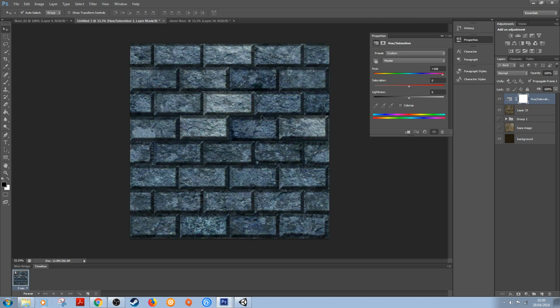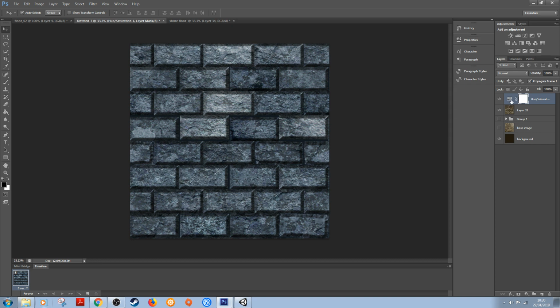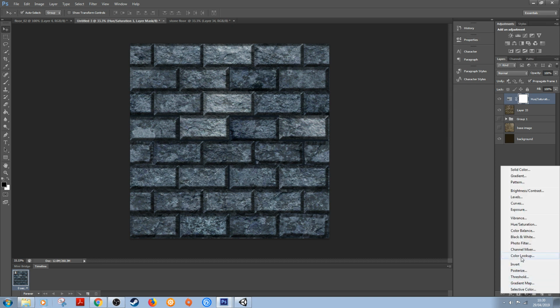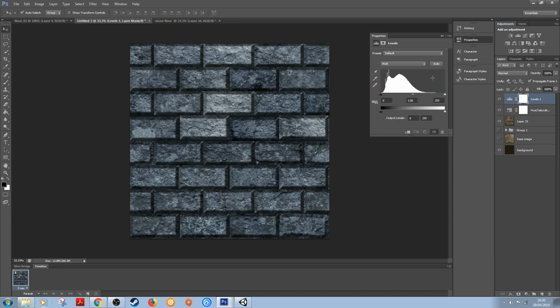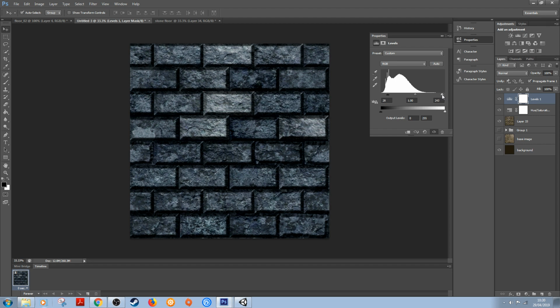You can see you've got more of a stone wall kind of look, I suppose. Again, you could take a bit of the color out with the saturation. And you've also got another good one that we could look at, the levels one as well, where you can actually increase the sharpness of the black and white and grey areas of the image.